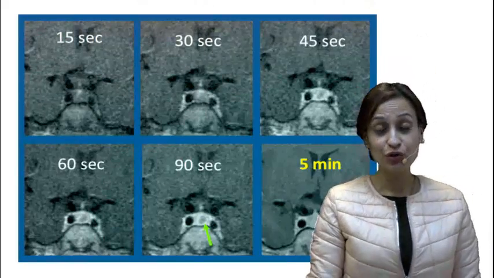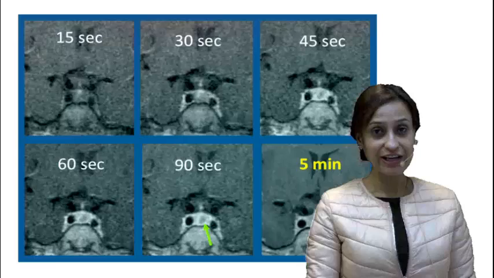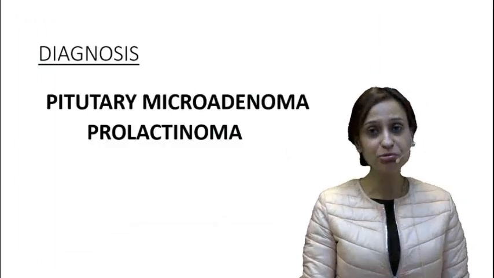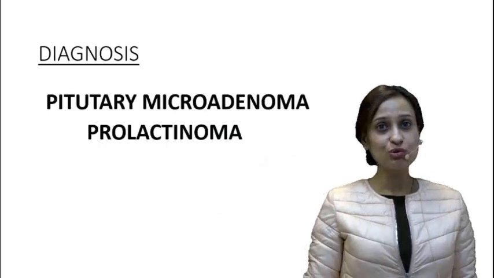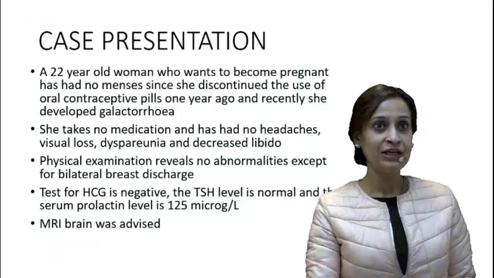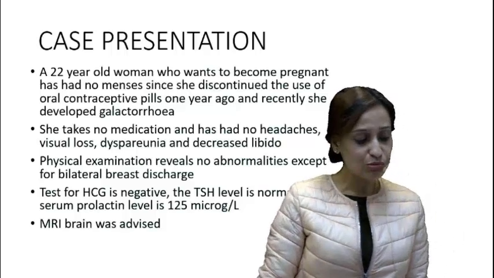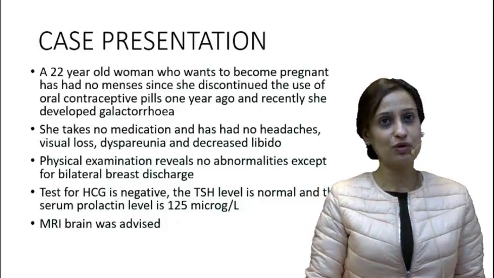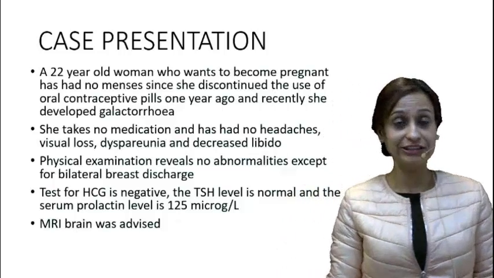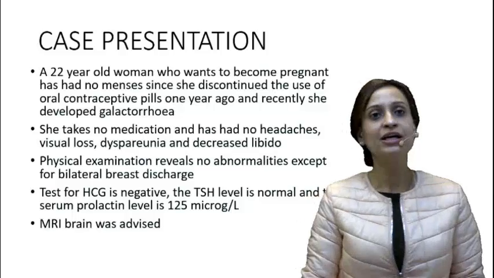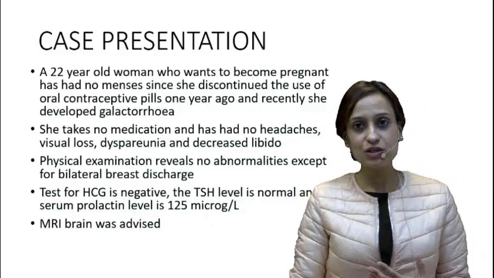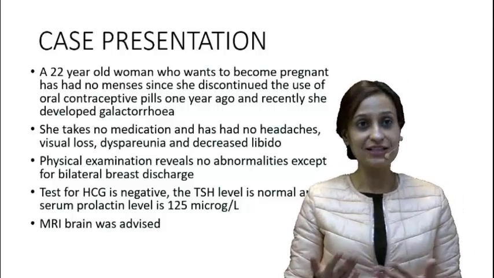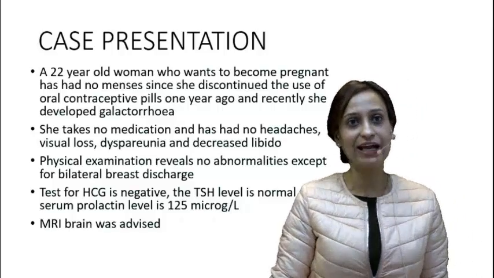Right, and now we have the radiological report available with us. Our patient is a case of pituitary microadenoma or a prolactinoma. Now, a few things I want to highlight by going back to the history. The most common presentation of pituitary microadenomas in premenopausal women is amenorrhea and infertility, and this is how this woman presented to us. And because for any woman who presents with secondary amenorrhea, the first test that we should always do is rule out pregnancy, and that's what we did. Her HCG was negative.